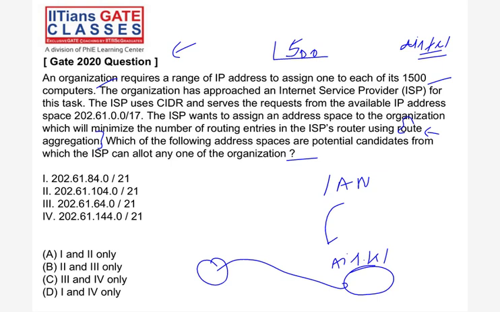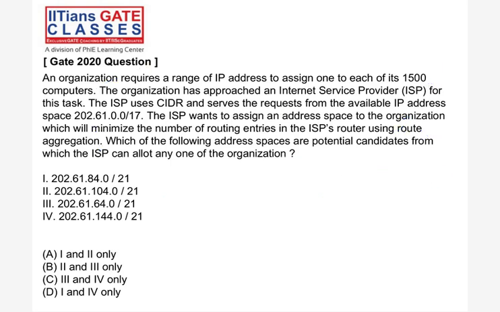1500 IPs I need from the address space. Address space is given. From that address space, I need 1500 IPs. The hint I am giving: how many bits for the host bits? That's important. 1500 means 11 bits are sufficient. So the remaining will be subnet. Now you have to join. You have to calculate. I need 11 bits. I am giving the hint, now try.